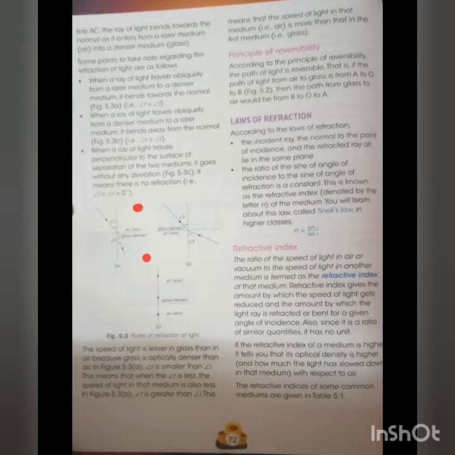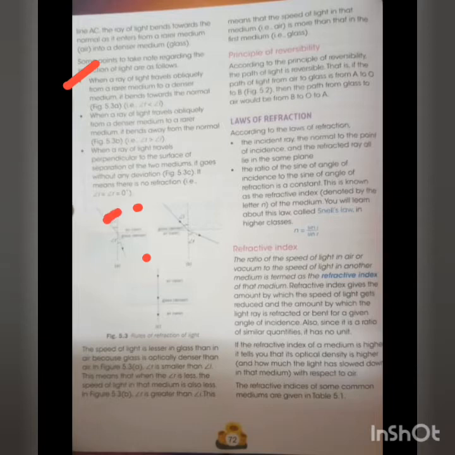So always remember, when a ray of light travels obliquely from a rarer medium to a denser medium, it will bend towards the normal. Obliquely means that it is already making an angle with the normal. The ray of light which is coming is known as the incident ray, so there is already an angle of incidence.